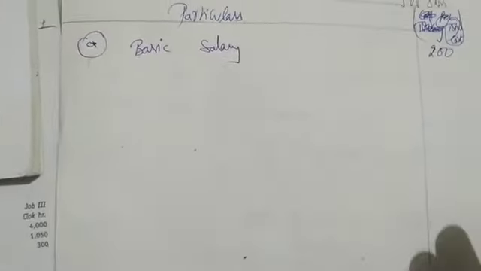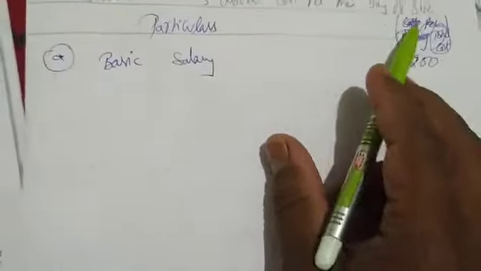Let us do it simply. Why do we have to spend time? Total cost we'll do. At the last we'll do the calculation of labor cost per man per day of 8 hours. We'll do that later. Next, basic. This is basic plus DA, the question is giving salary. Monthly, we are talking about total cost monthly.